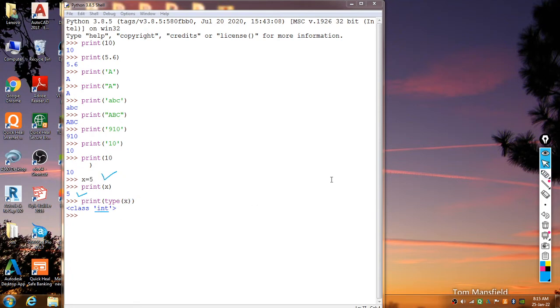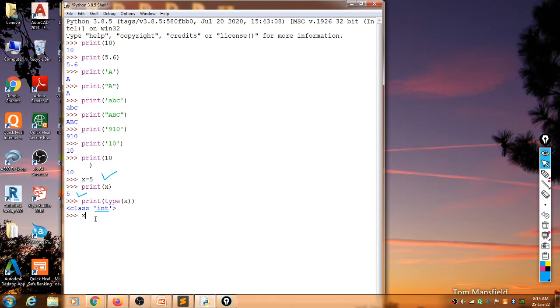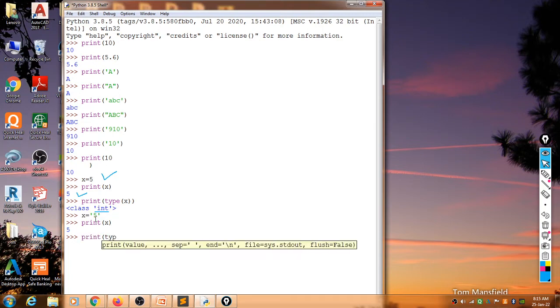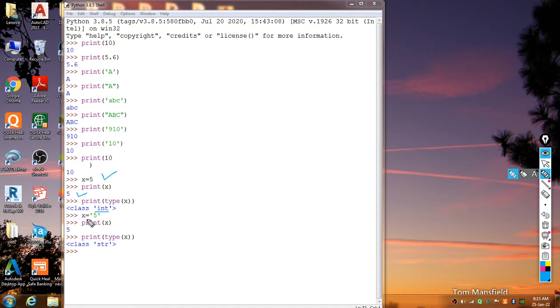Now look here, we are using the same value, x is equal to 5, but we enclose it within a single quotation mark. So what would happen here? Print x, and then print type of x. When we enclose this 5 within single quotation mark, what is the meaning of this? It is a string, it is a character.